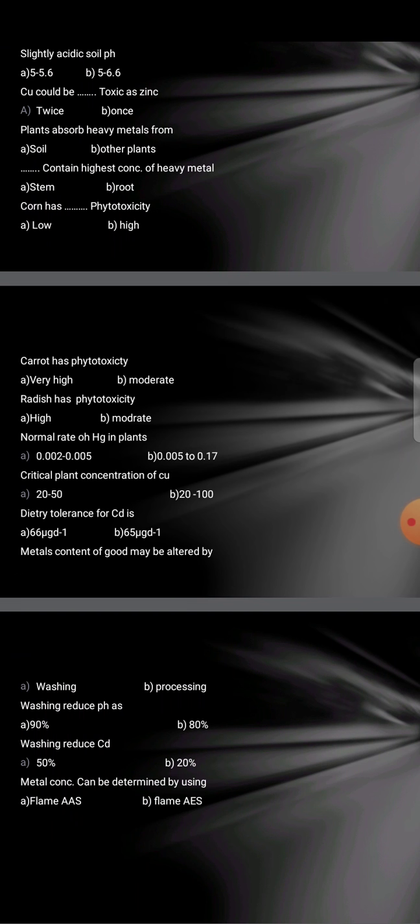Washing reduce pH as 90 or 80. It is 80. Washing reduce cadmium 50% or 20%. It is 20%. Metal concentration can be determined by flame atomic absorption spectrometry or flame atomic emission spectroscopy. So it will be flame atomic absorption spectrometry.